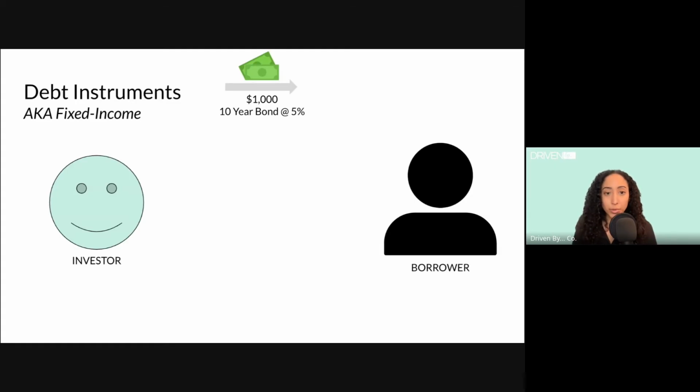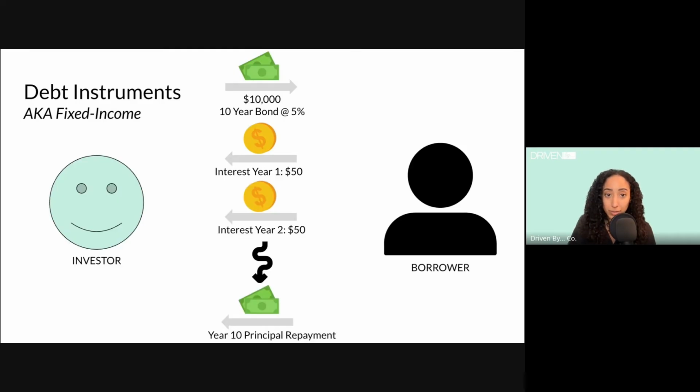So in this example, you invest $1,000 in a 10-year bond with 5% interest. So 5% of $1,000 is $50. So every year you get $50 in interest. So you get this interest payment every year for the 10-year period. And then at the end of the 10-year period, the borrower pays back that principal amount, the original $1,000. But you've also gained the interest.